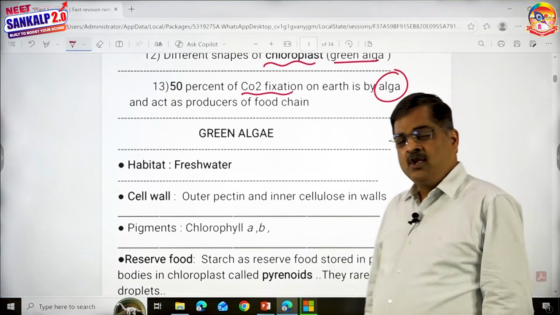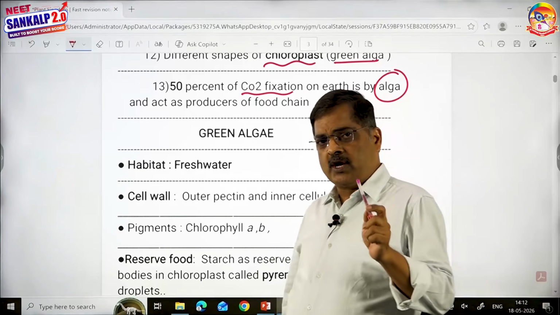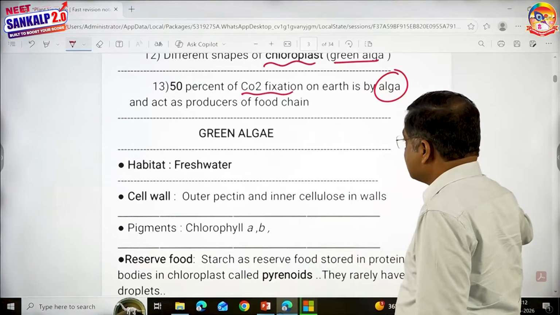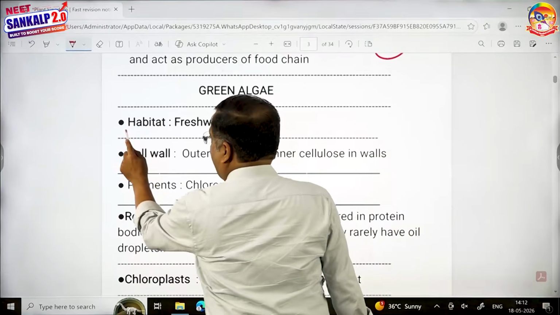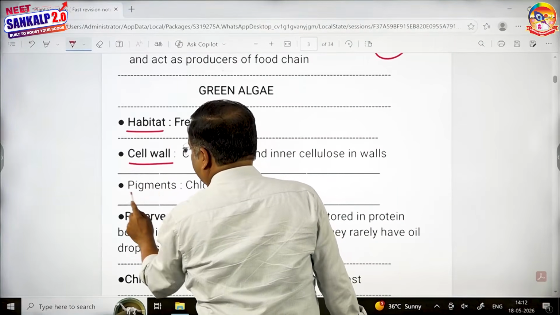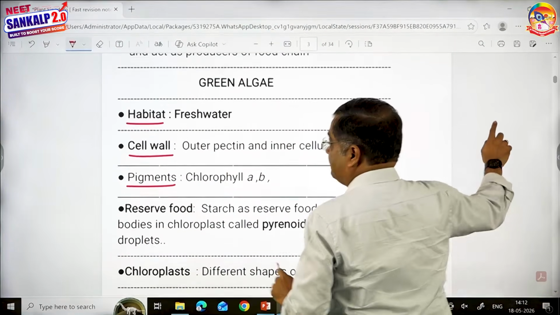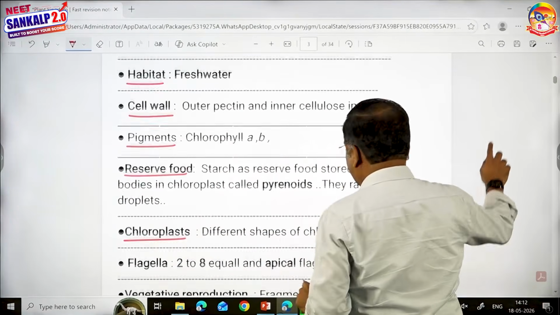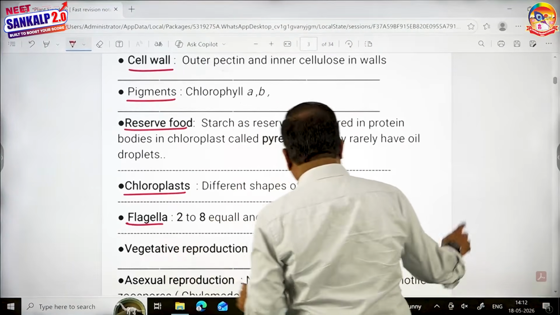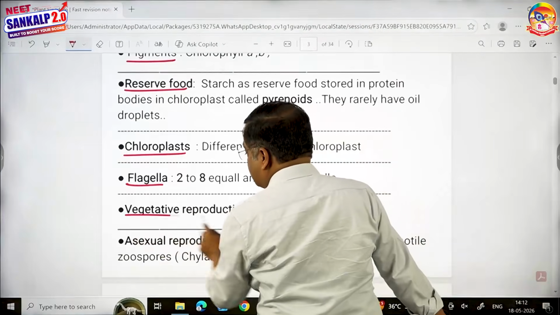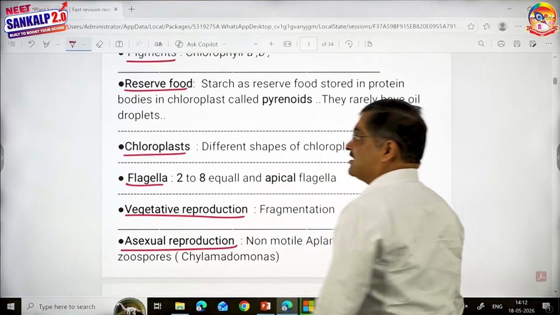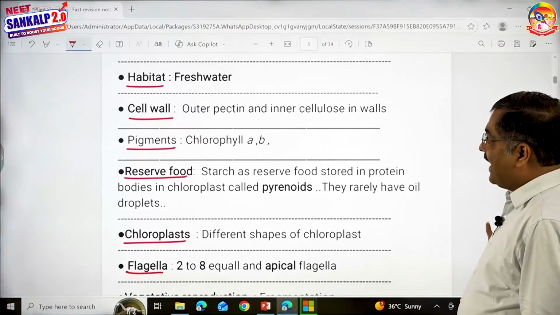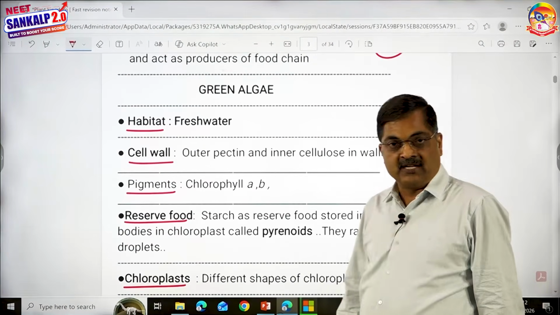Look here, children. There are some side headings which we are going to follow to remember the 3 types of alga. What are the side headings? First, we talk about habitat, then cell wall, then the pigments, then the reserve food, then the chloroplast, then the flagella, then vegetative, asexual and sexual reproduction. For all the 3 classes of alga, we'll be following the same timetable.